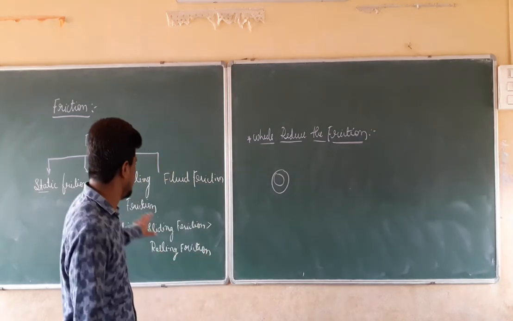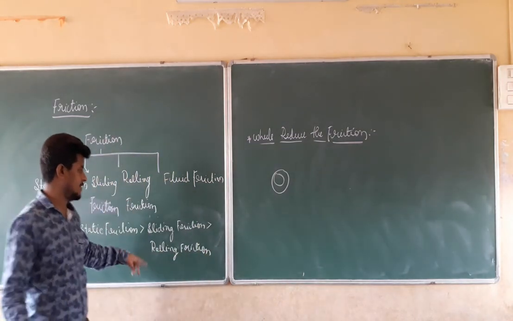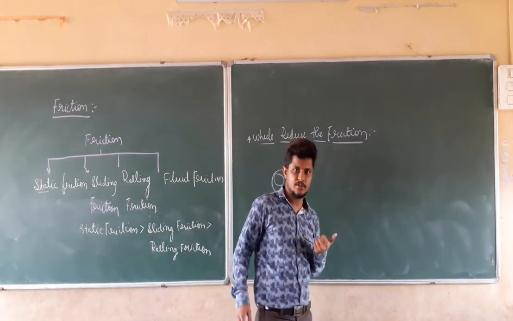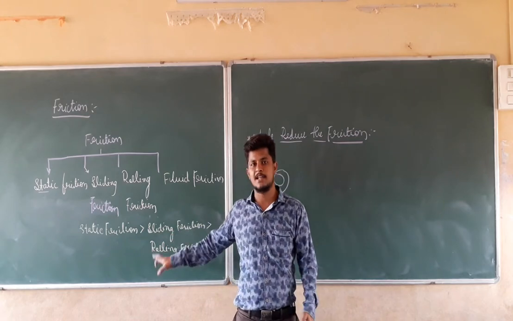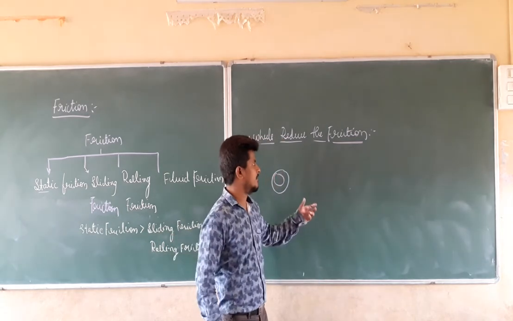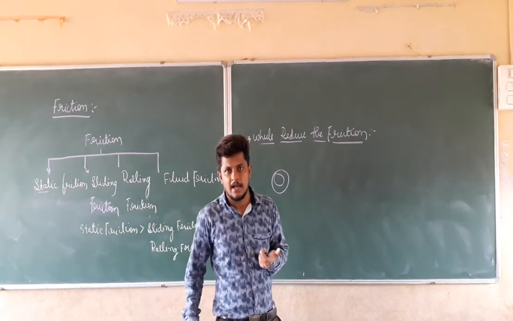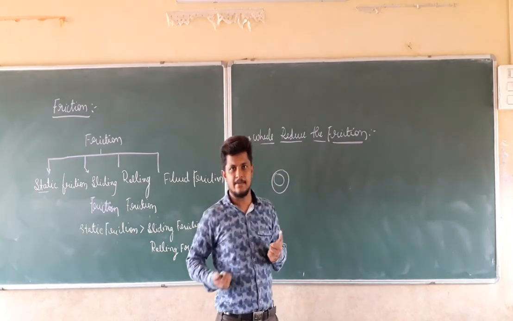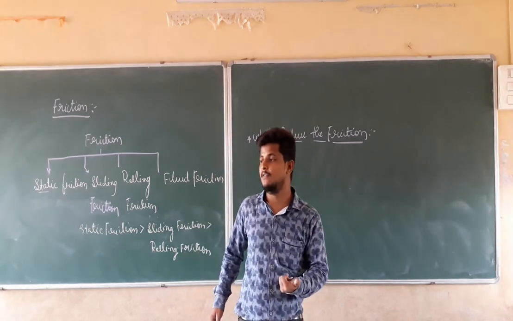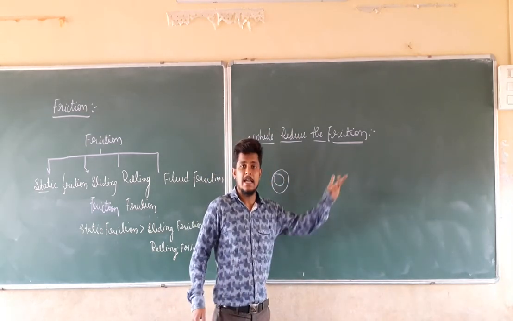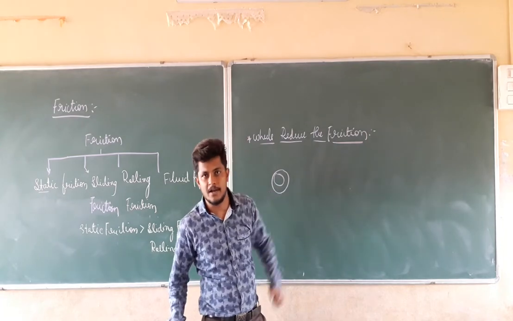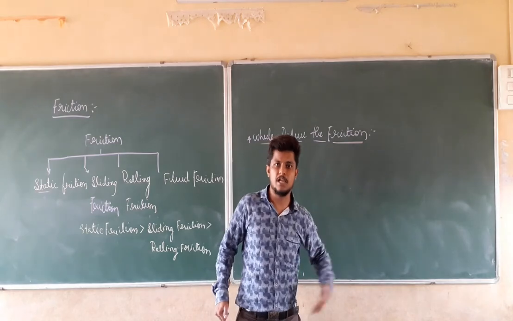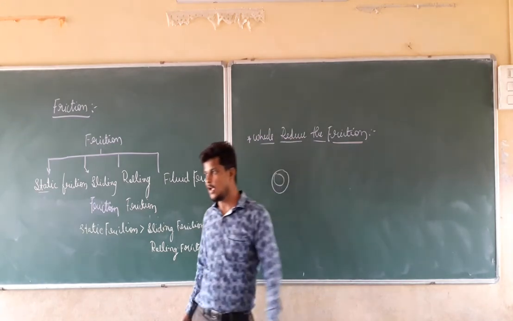This is clear about static friction, sliding friction, rolling friction, what they are. How are the wheels going to reduce the friction? Wheels reduce the friction since rolling friction has a small magnitude. Because of that, we use the wheels in the bearings, in the luggage bags, in the wheelchairs, and in the vehicles, automobiles, so that the frictional force will be less and the movement of the particles should be more. I hope this is clear.